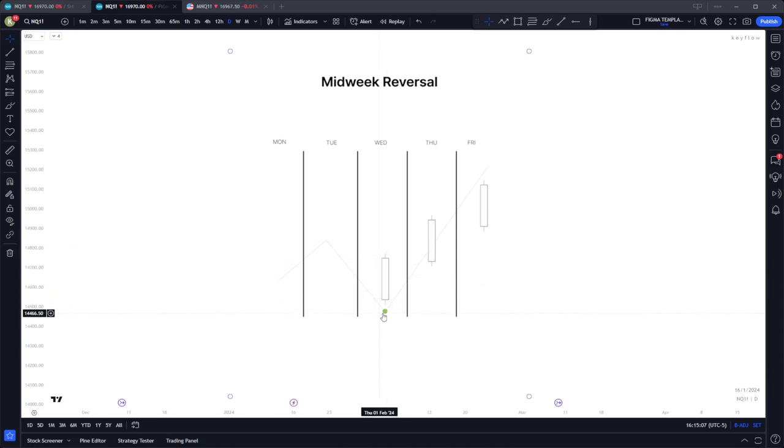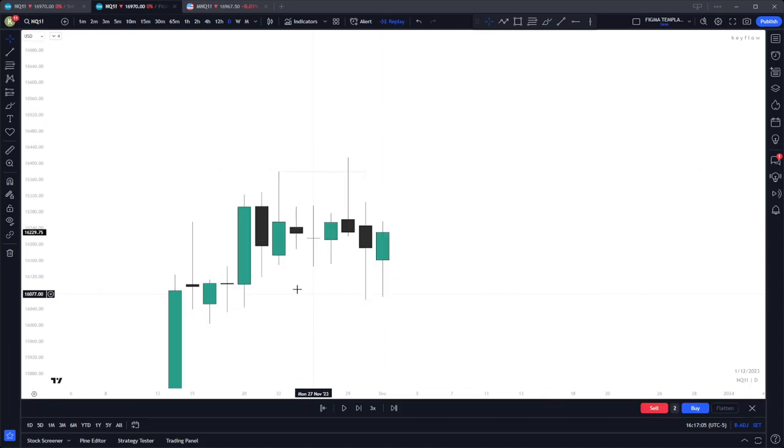This is when we have a high impact news driver. And then Thursday and Friday, we expand higher to finish the week as an open, low, high close candle. Here we can see the midweek reversal profile in play.